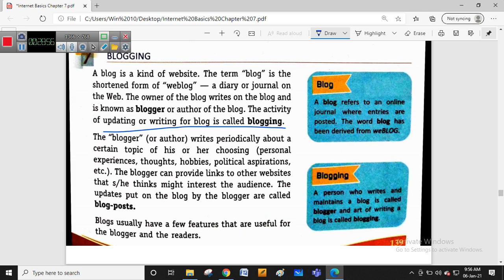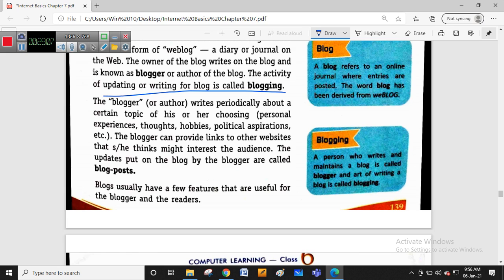The updates which a particular blogger posts are called blog posts. The person who writes and maintains the blog is called a blogger, and the act of writing a blog is called blogging. The person who is maintaining that particular blog is called a blogger.